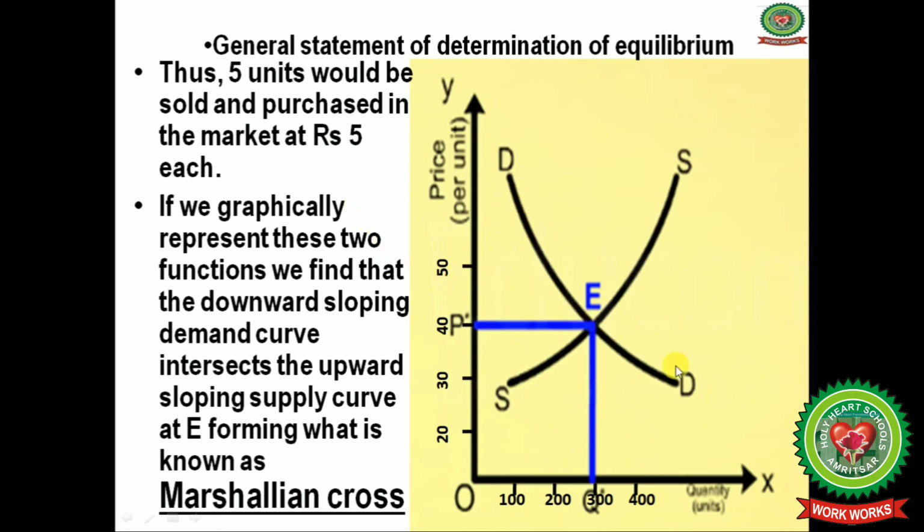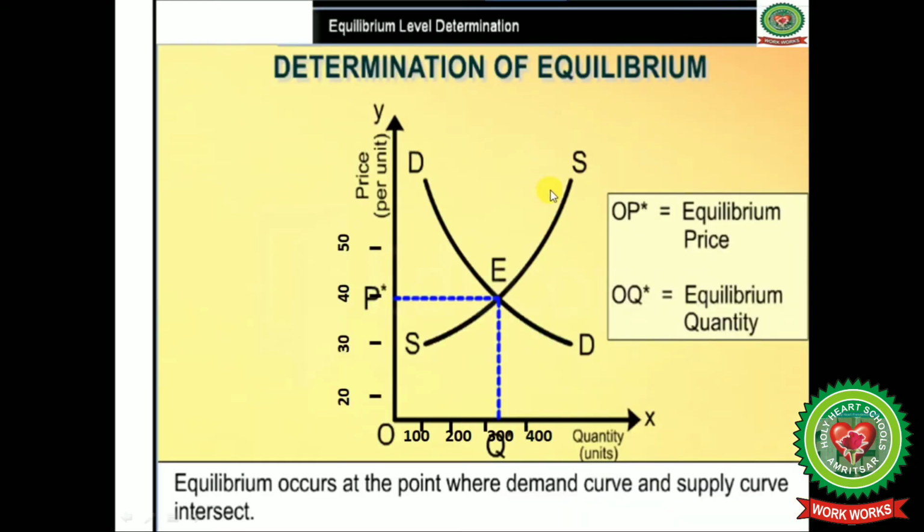If we see it graphically, see the demand is downward falling and supply is upward sloping. These two functions represent that the downward sloping demand curve intersects the upward sloping supply curve at point E, and this cross is known as the Marshallian cross, and this point E is known as the equilibrium price or equilibrium quantity.